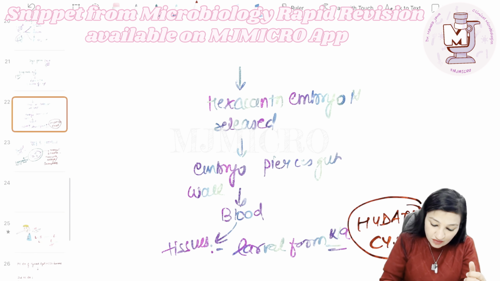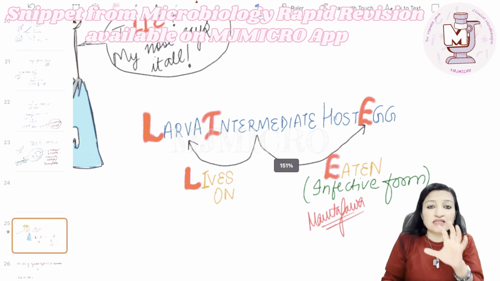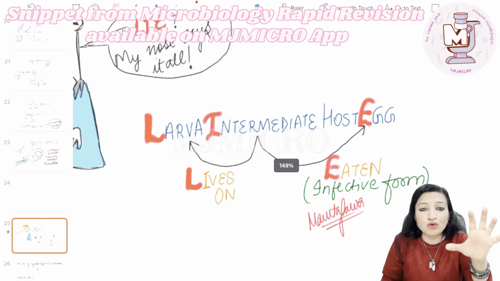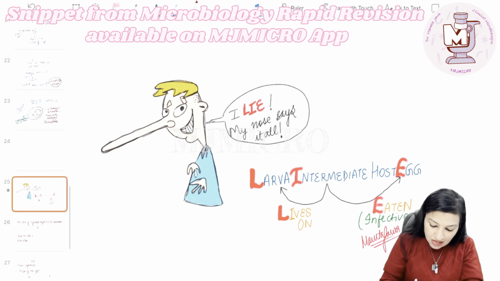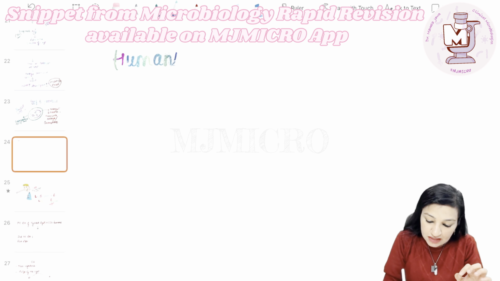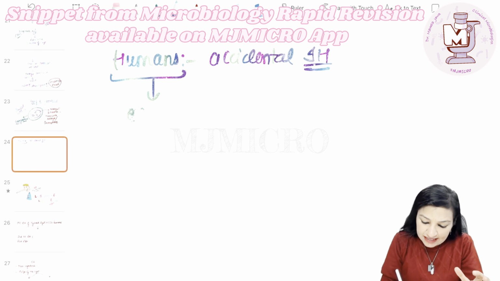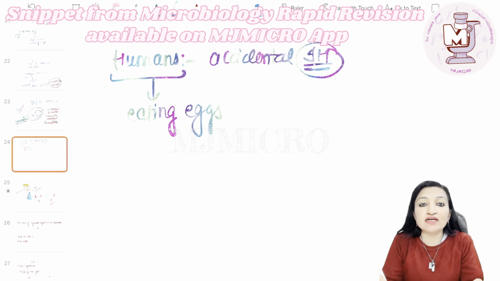See, this is what we learned before from this doodle. So remember, in the intermediate host, the larvae are settled or deposited in the tissues. Okay. So this is the story between dog and sheep. So guys, as I said before, we, that is human beings, can become the accidental intermediate host. And how can we become the intermediate host? By eating the eggs.